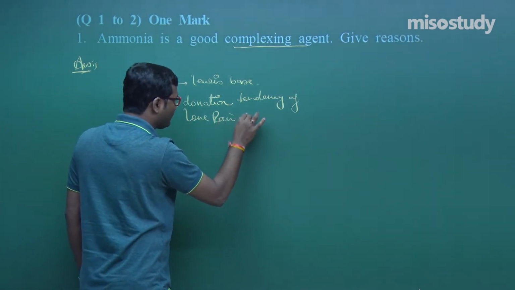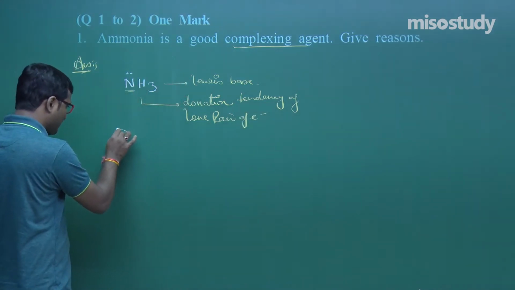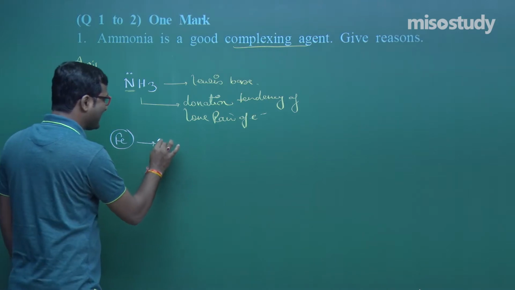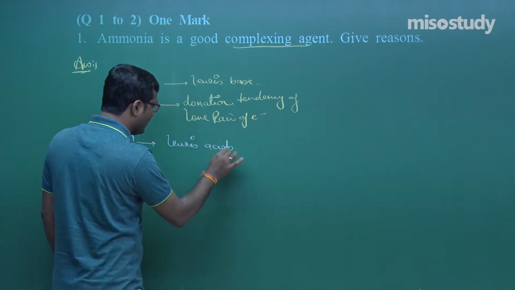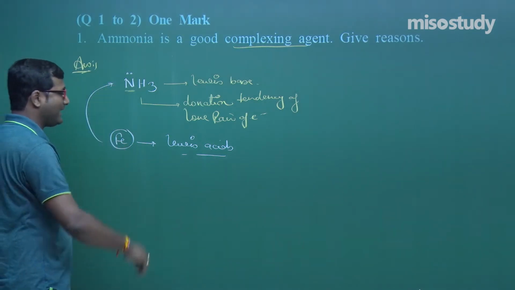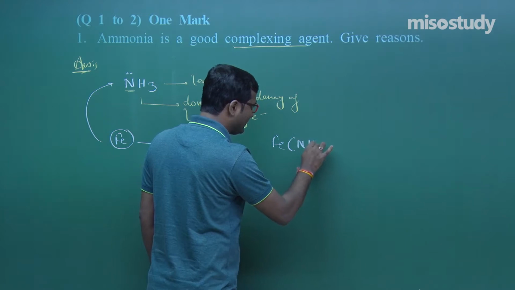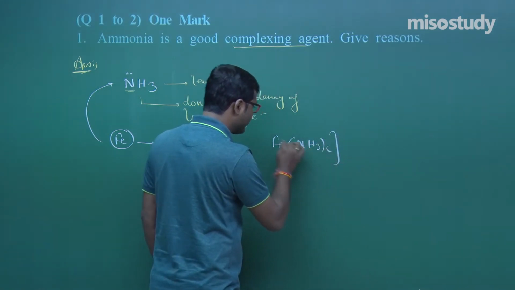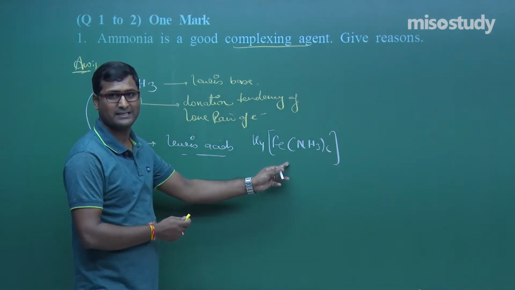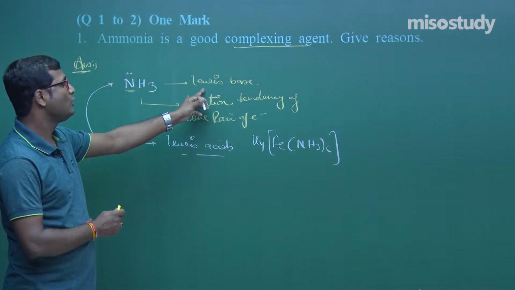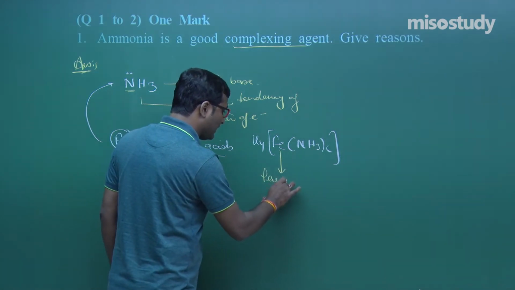Yes. Now, when the transition metal, which acts as a Lewis acid during complex formation, combines with NH3, they form complexes like Fe(NH3)6 K4. This is a complex, and this is the complexing agent. It acts as a Lewis base because the central metal atom acts as a Lewis acid.